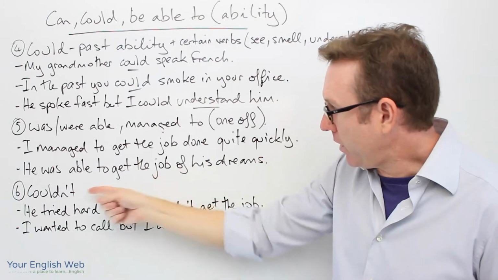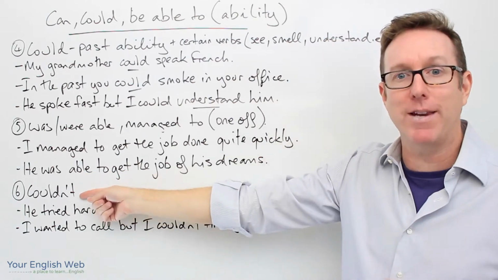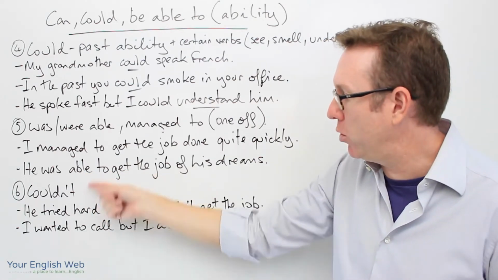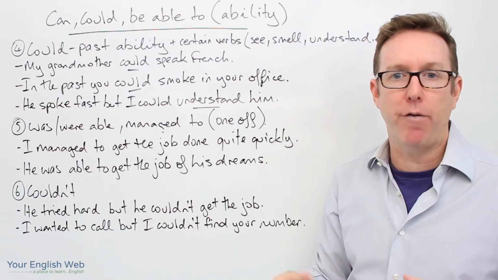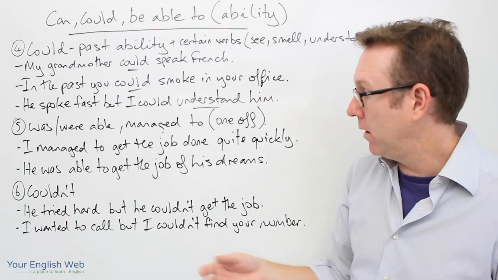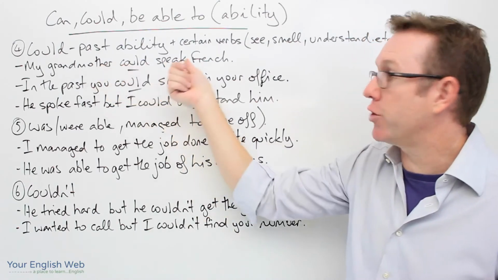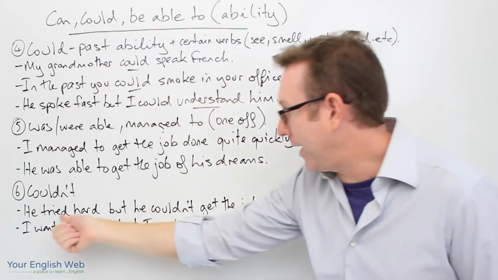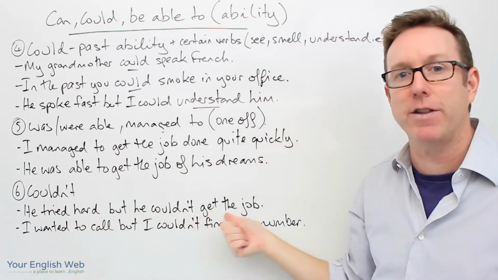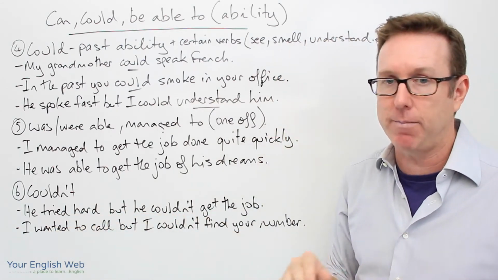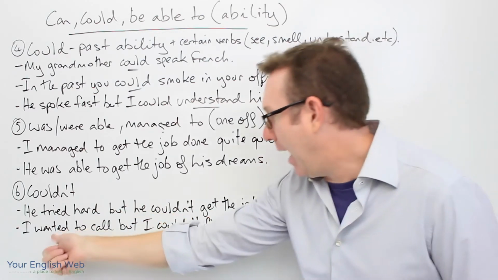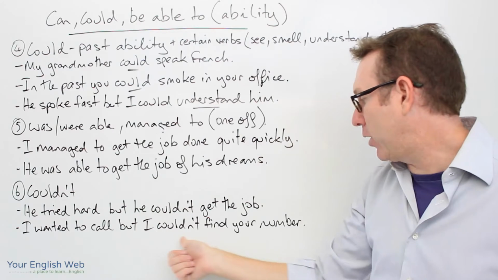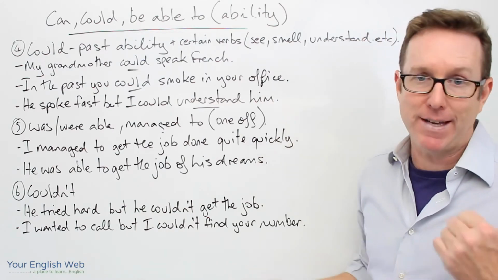Now, couldn't. The last thing I'll explain is couldn't. Now, couldn't can be used in any negative situation, one-off or not one-off. Okay, so I could say my grandmother couldn't speak French, or he tried hard but he couldn't get the job, even though it was a one-off. Doesn't matter. We can use the negative without problems. I wanted to call, but I couldn't find your number yesterday.